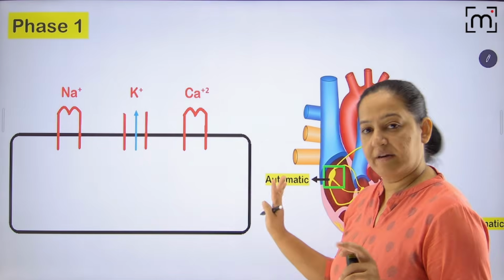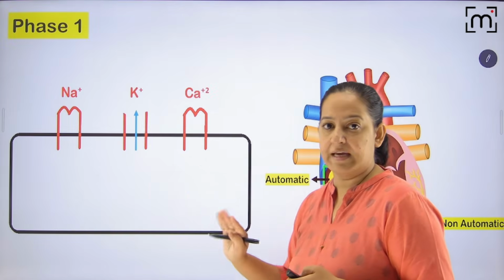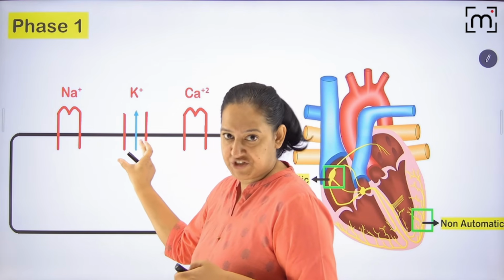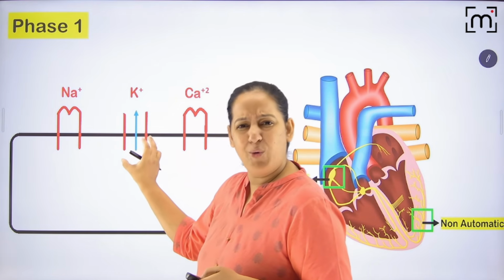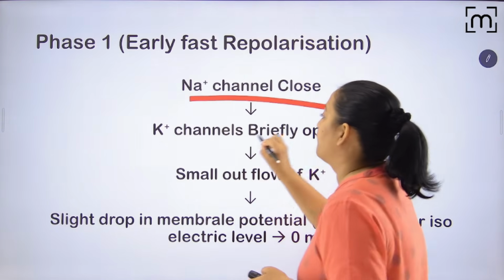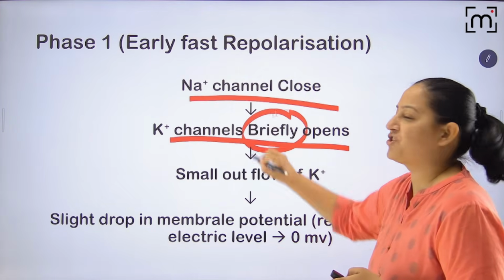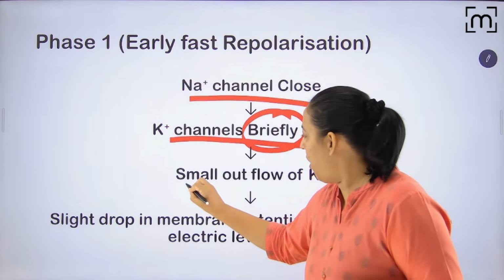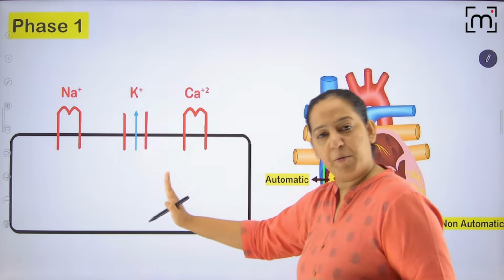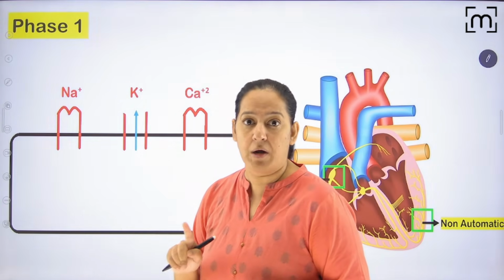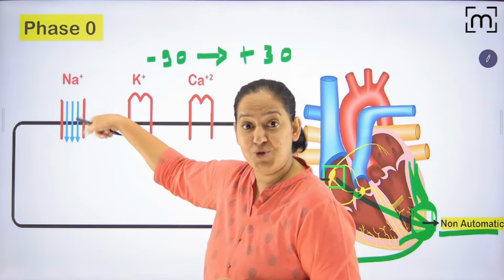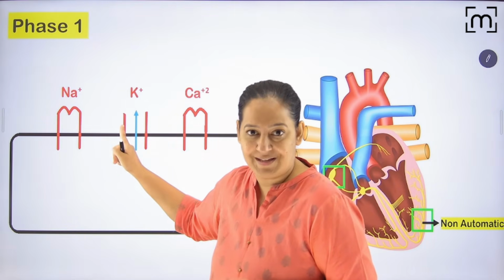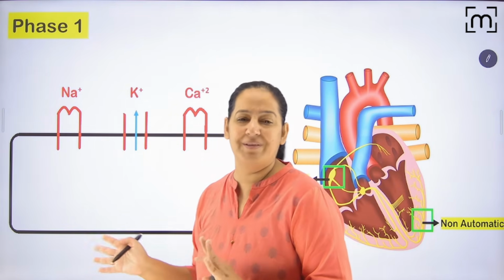After that, the sodium channel closes. So sodium channels close and potassium channels are opening, not completely but partially. Mind my words, partially, slowly and partially. So a small amount of potassium goes out, not rapid. So potassium efflux, but not much, small. Mind here I have drawn 3 arrows to show you the rapidity. Here I have drawn 1 arrow to just show you sluggishness.